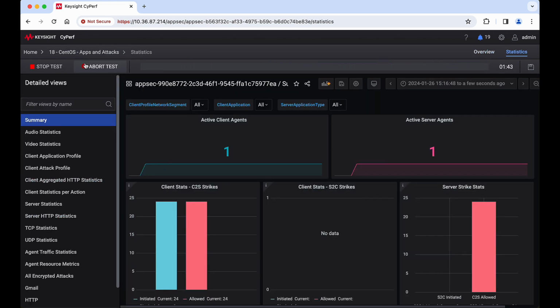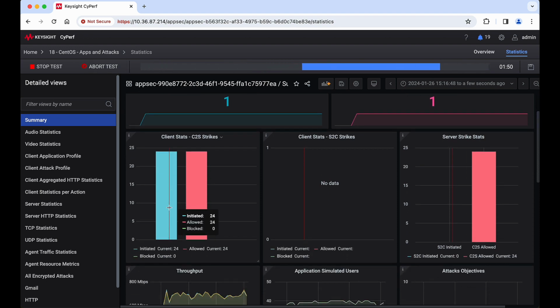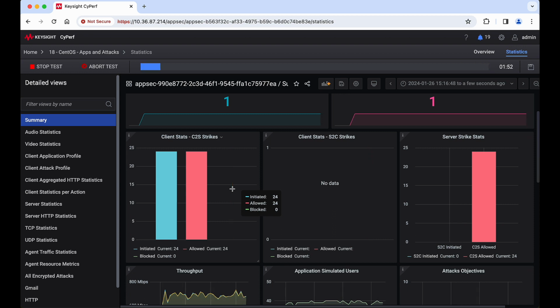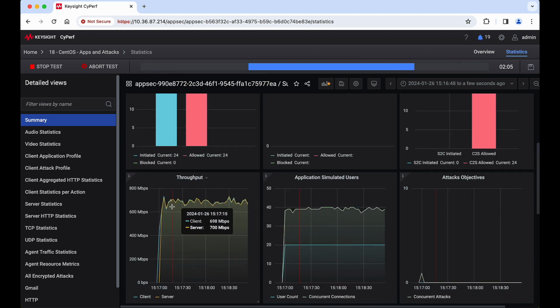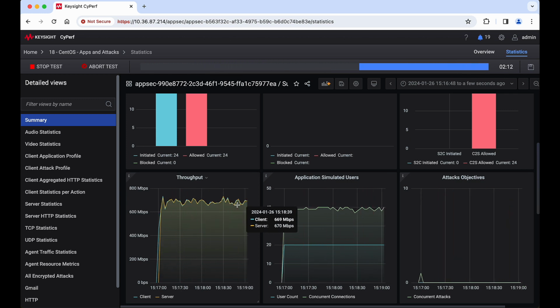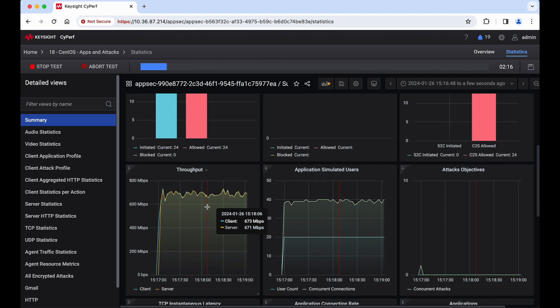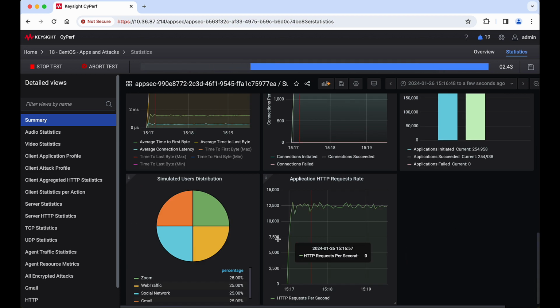I let the test run for a while, and right away we see that we have statistics for the attack side of the traffic. We see here all the attacks that have been sent and how many of them have been blocked or not. If you scroll down, we have the throughput statistics. We see that in this case we are generating over 600 megabits per second with the current settings. And you can also see the distribution of the 4 applications in our mix.